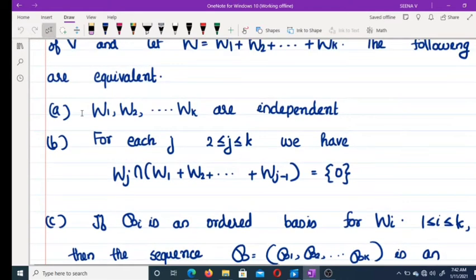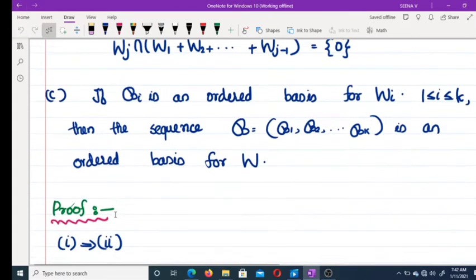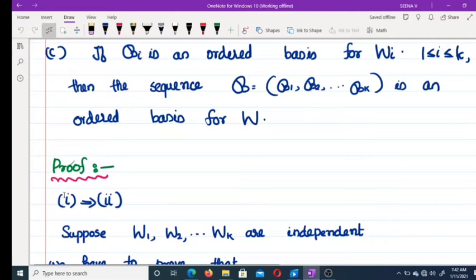We have to prove that a, b, c are equivalent. To prove this, we first prove a implies b and b implies a, and then we prove a implies c, then c implies a. Okay, 1, 2, 3. So first we prove a implies b, that is 1 implies 2.